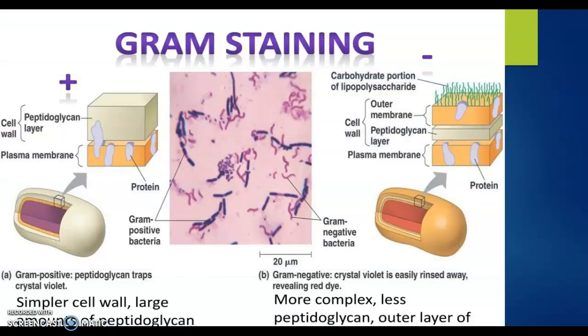Okay, so how is the cell wall? You should know about gram staining. This is very important. This staining technique is used to differentiate between bacteria based on the cell wall components. So the gram positive cell wall consists of a thick peptidoglycan layer, whereas the gram negative bacteria has a very thin peptidoglycan layer, and in addition to the peptidoglycan layer, they also contain an outer membrane. Now this is a very important technique. You should be aware of this.